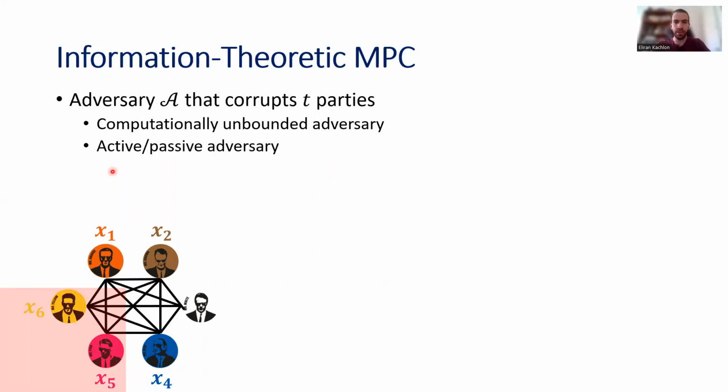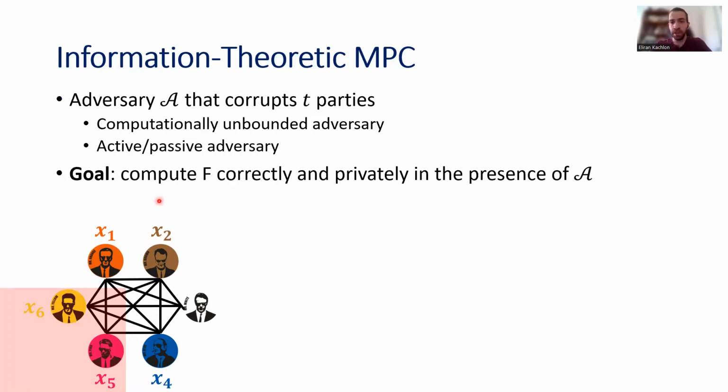Now, there are two types of adversaries. There is an active adversary and a passive adversary. A passive adversary is the weaker kind of adversary. He always follows the protocol, but he tries to learn some information about the secret inputs of the honest parties. So this is the passive adversary. The active adversary is a stronger adversary that can deviate from the protocol, and in this way he can try to sabotage both the correctness of the computation and the privacy of the honest parties.